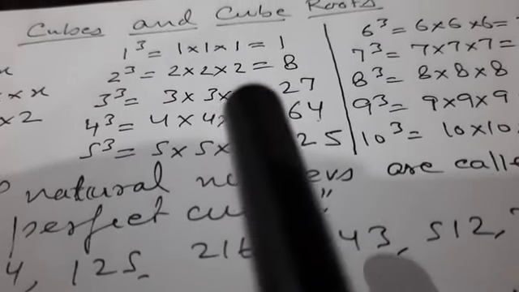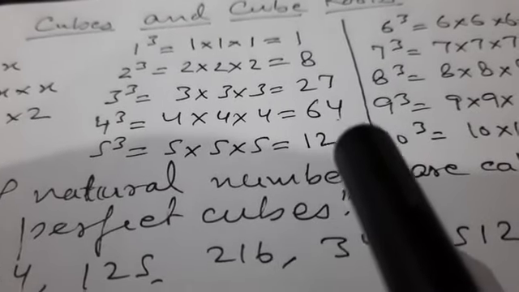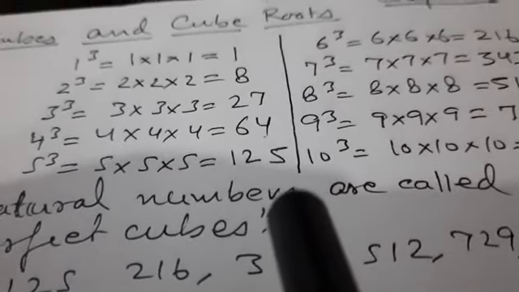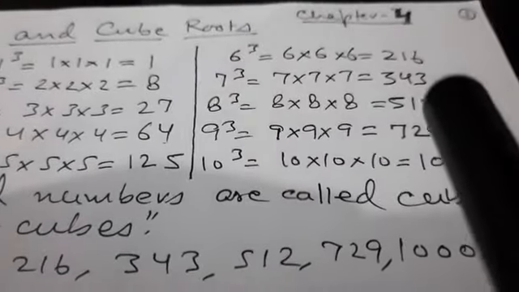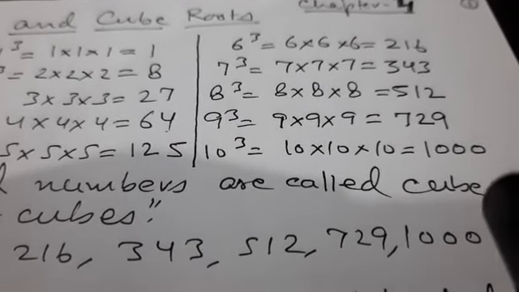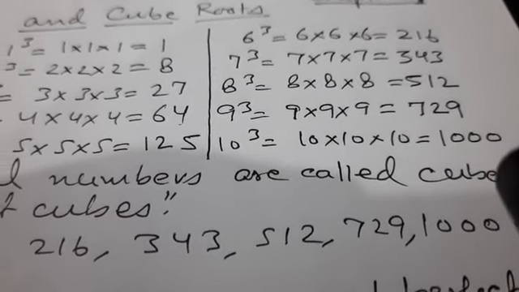1 cube, 1 into 1 into 1, that is 1. 2 cube is 8. 3 cube 27. 4 cube 64. 5 cube we find 125. 6 cube 216. 7 cube 343. 8 cube 512. 9 cube 729. And 10 cube is 1000.